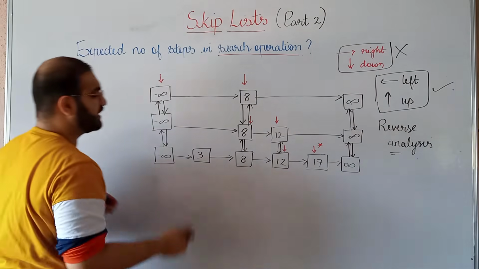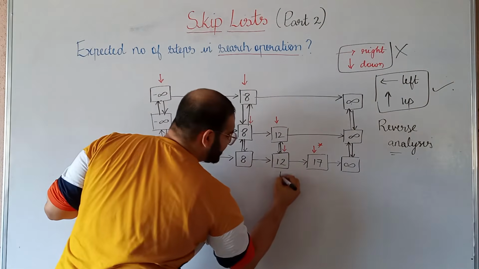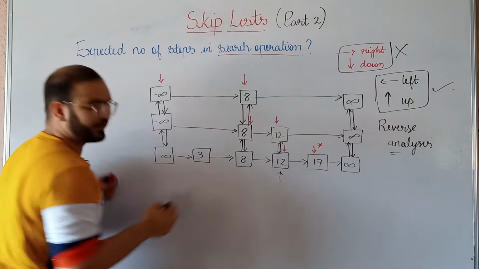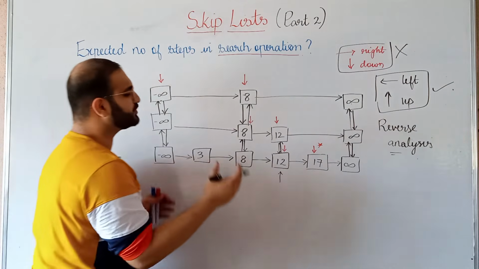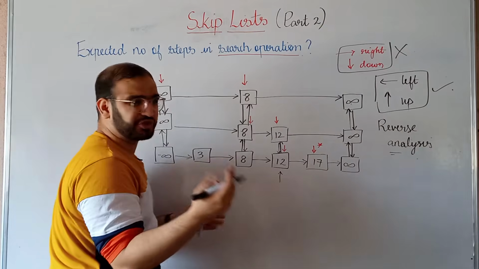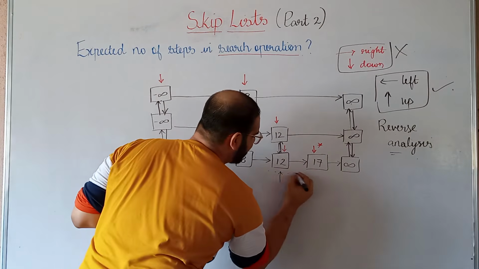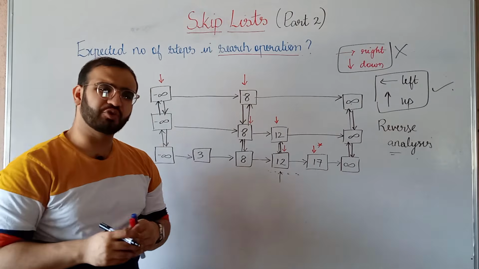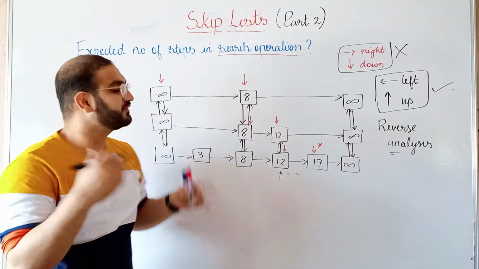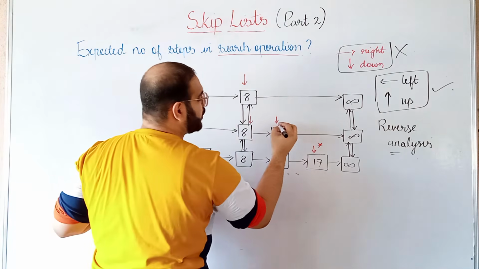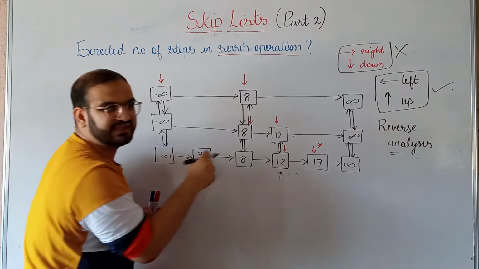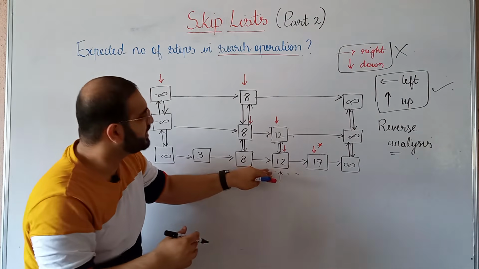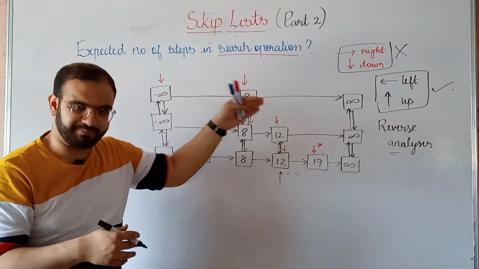So suppose we are somewhere over here at this node 12. How do you think in the search operation we would have reached this node? Of course we would have come from up, not from the left. Why? Because this node is also promoted up.